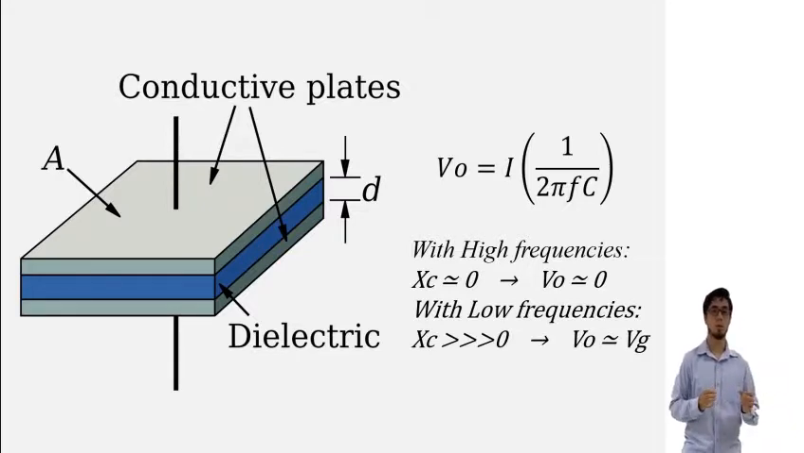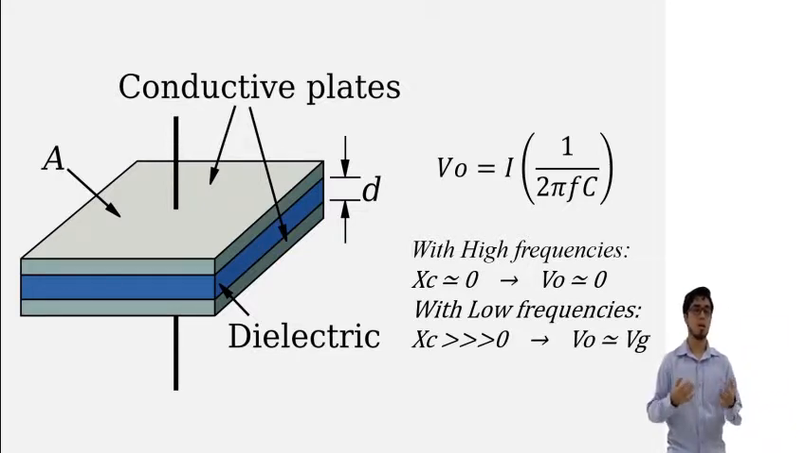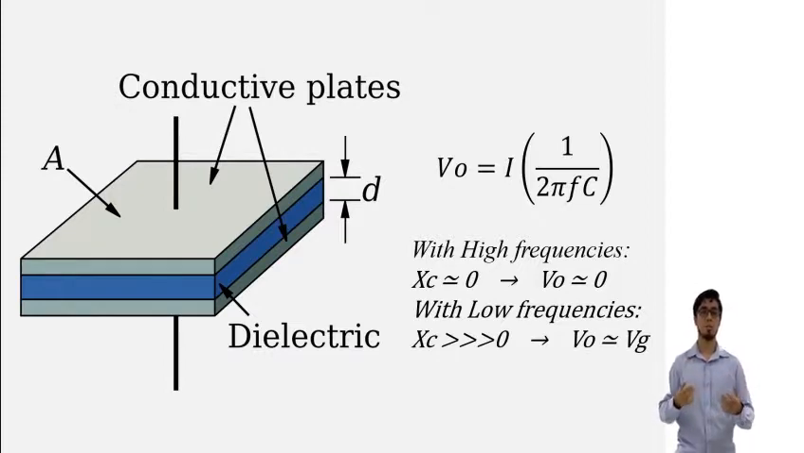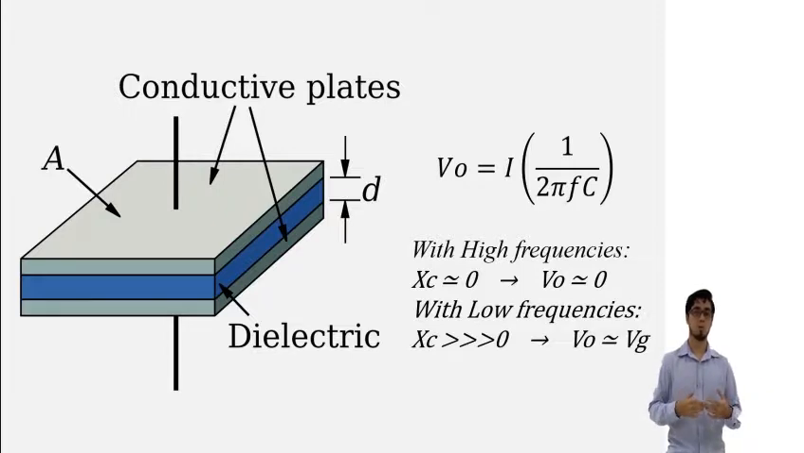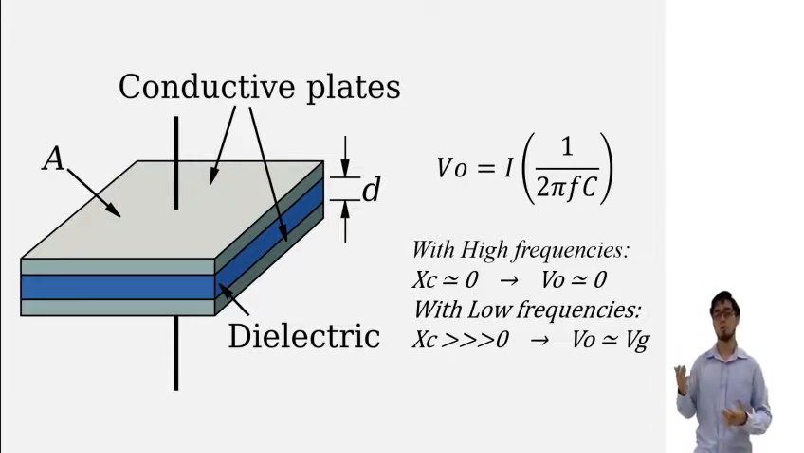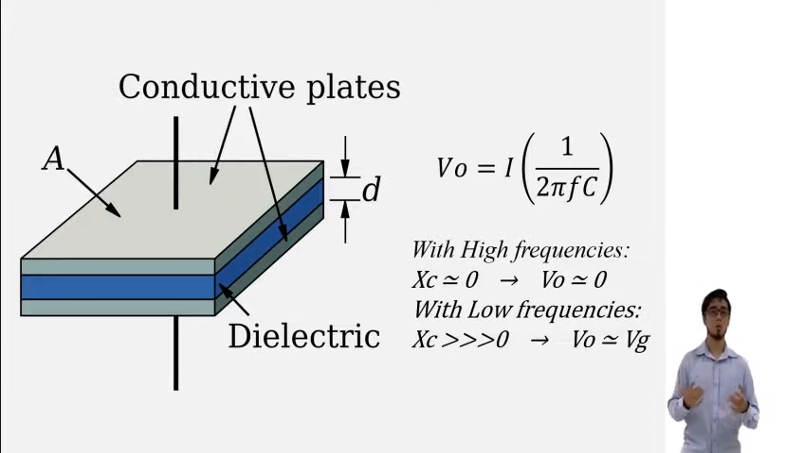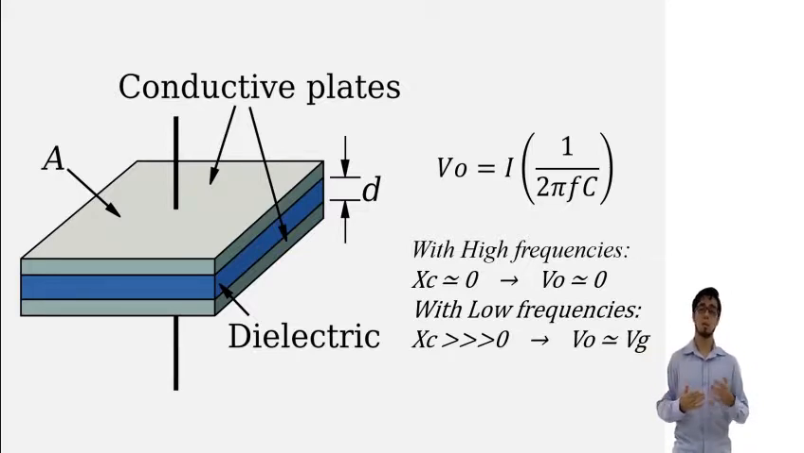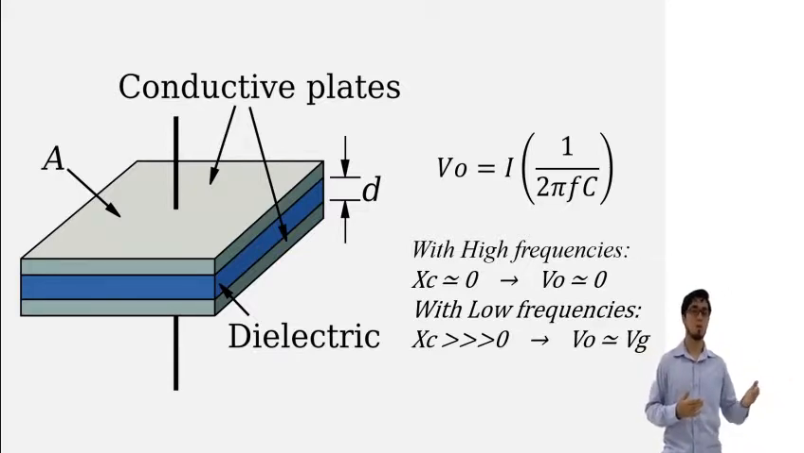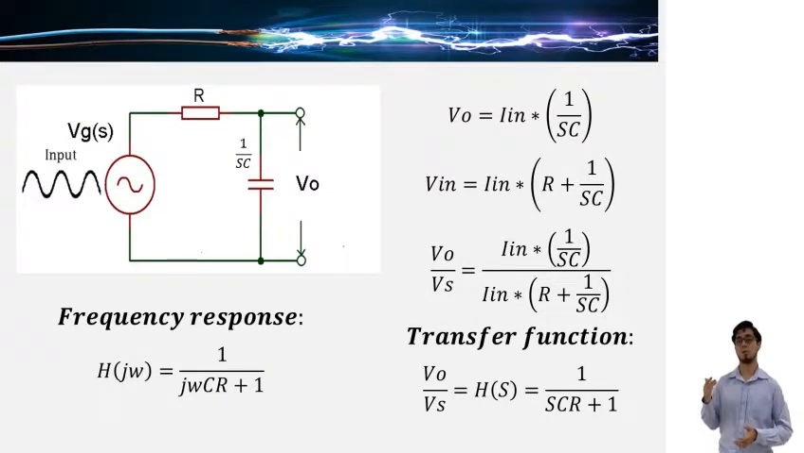With this, we know that when we work with high frequency, the capacitive reactance will be low, and therefore the voltage of the capacitor will also be low. On the other hand, when we work with low frequencies, the capacitive reactance will be really high, and therefore the voltage of the capacitor will also be really high, almost the voltage of the source. Now, to continue with our analysis, let's get the equivalent circuit in the frequency domain.